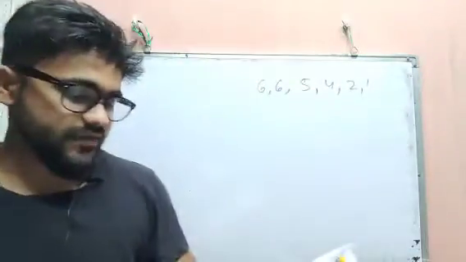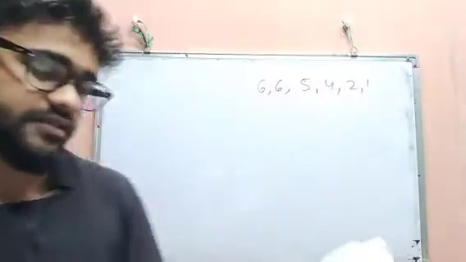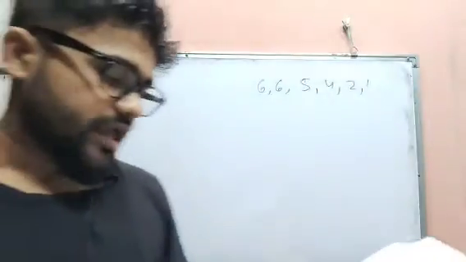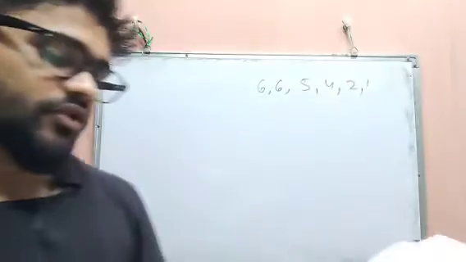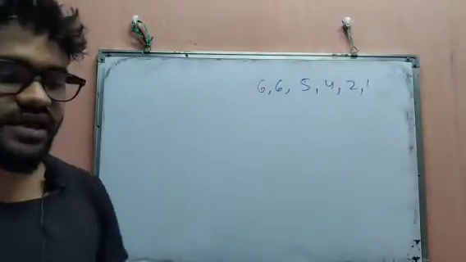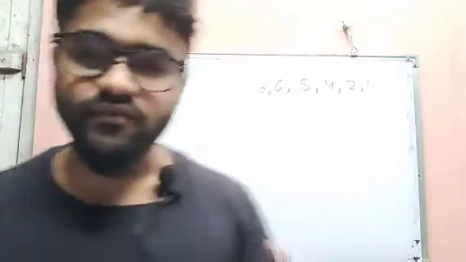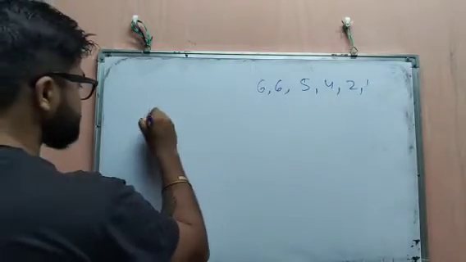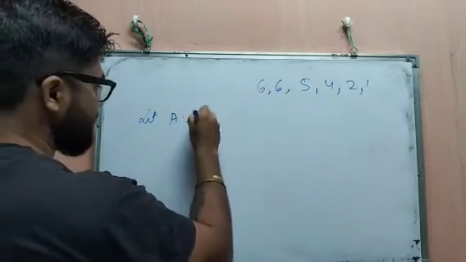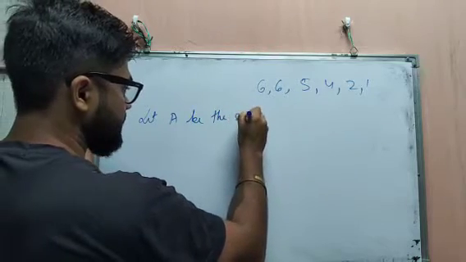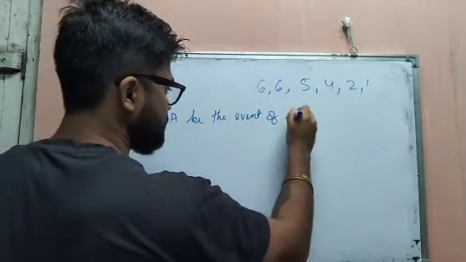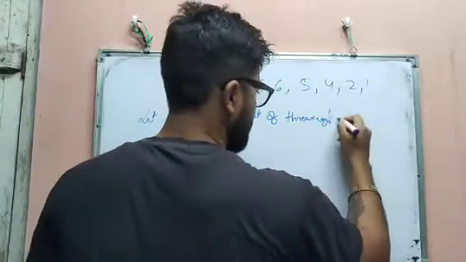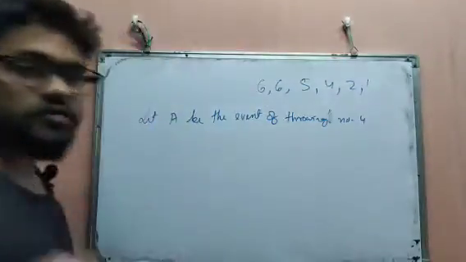Then if the cube is thrown once, that is, you throw the cube one time, what is the probability of rolling the number 4 or the number 5? So first, let A be the event of throwing number 4.